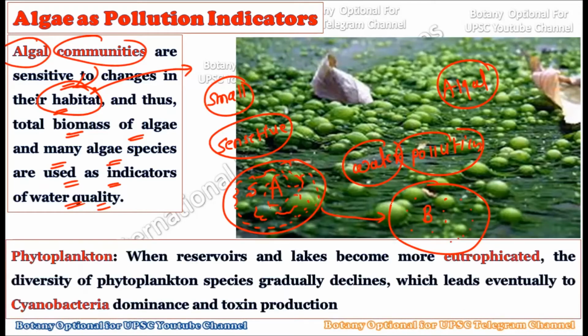Okay, now in that regard, let's consider the first example, phytoplankton. Phytoplankton can be indicative of whether there is pollution or not.